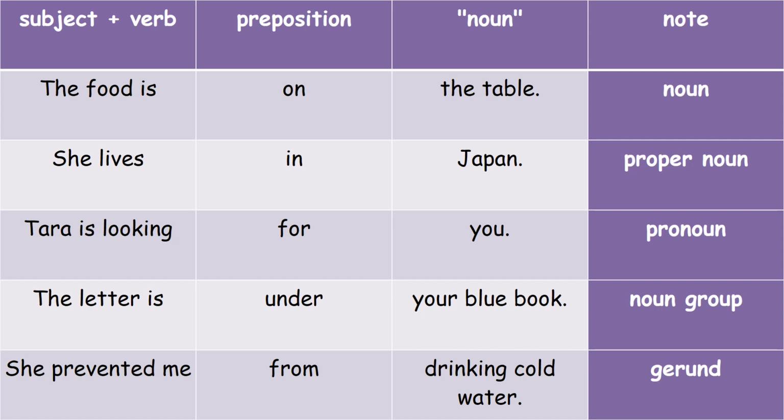Now, as I have told you, a preposition cannot be followed by a verb. But if we want to follow a preposition by a verb, we must use the ing form, which is really a gerund, or verb in noun form, children. Understood? Let us take this example. She prevented me from drinking cold water. So here the preposition is from and drinking, that is the ing form of the verb drink. Understood?